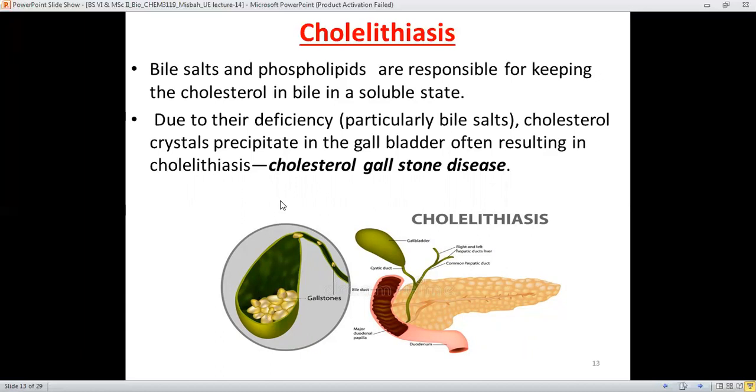And in cholelithiasis, it's the bile salts and the phospholipids that are in fact responsible for keeping the cholesterol in bile in a soluble state.